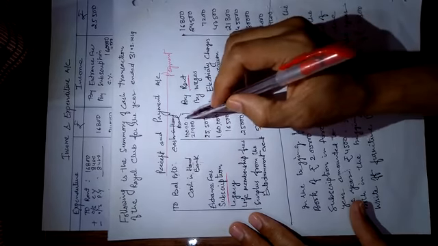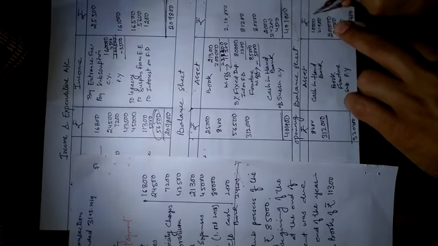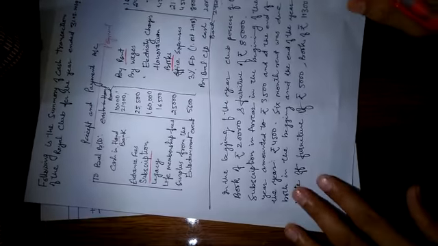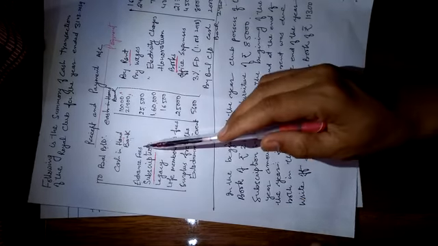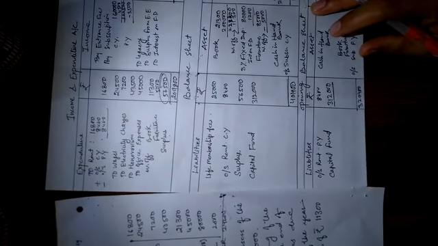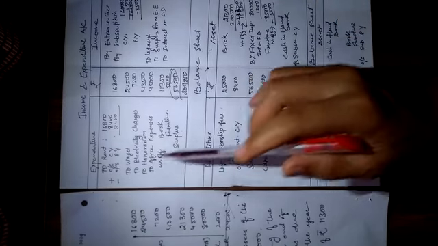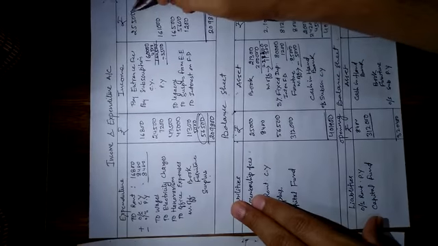So both these amounts we would write in the opening balance sheet, cash in hand and cash at bank of rupees 10,000 and 21,900. Now come to the entrance fees. Entrance fees is our income. So we will write entrance fees as 25,500.